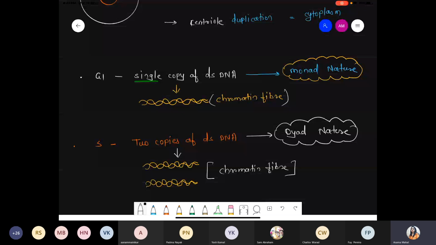Any doubt from the monad and dyad nature? You have to remember, okay? When you solve the MCQs, somewhere you will definitely find this word. So remember, monad means associated with G1, where a single copy of DNA is present. But after replication, the DNA copy gets doubled, and at that time we use the word dyad in nature. Done? Rishikesh, Yash, okay. Sanvi, Mangesh, Padma.